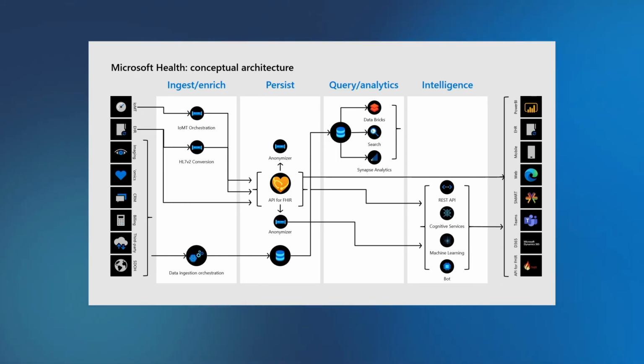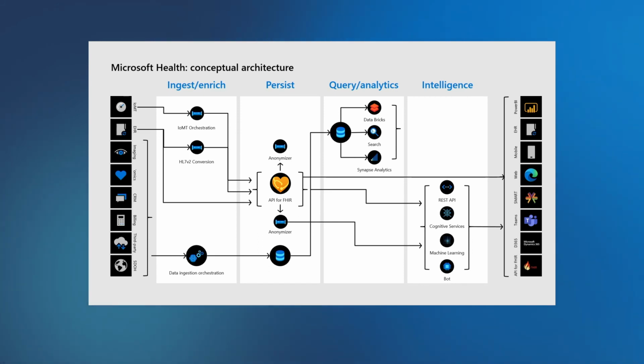Now, once you have it there, what do you want to do with it? Well, we talked earlier about bringing it out for query and analytics or for intelligence. But in many scenarios, the data needs to be anonymized. A researcher, for example, does not need to see PII data. What they do need to see is the really vital data they need for doing their analytics. So we have an anonymization tool, which you've heard about in other videos, that will let you just bring data into your cohort, into your data store, and then you can search over it.